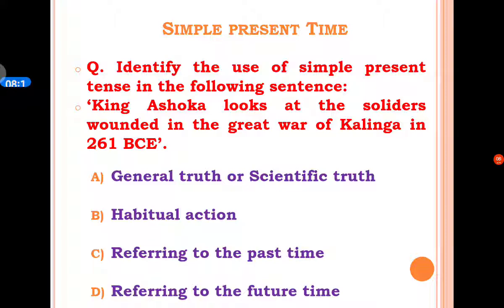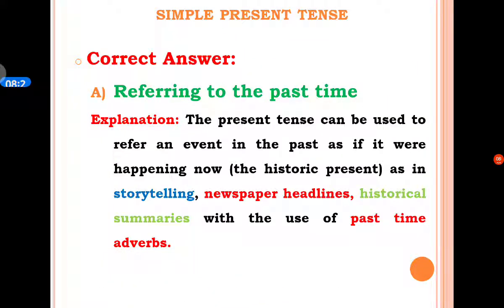Option A is general truth or scientific truth. B option is habitual action. C option is referring to the past time. D option is referring to the future time. The correct answer is referring to the past time.